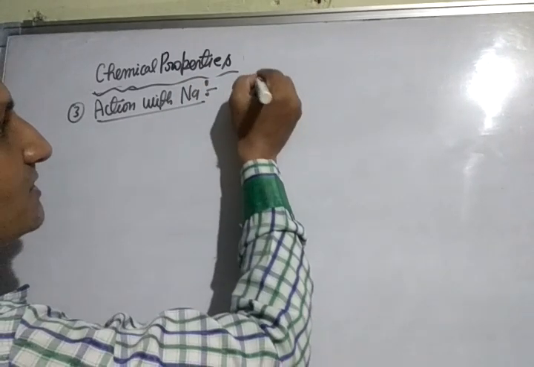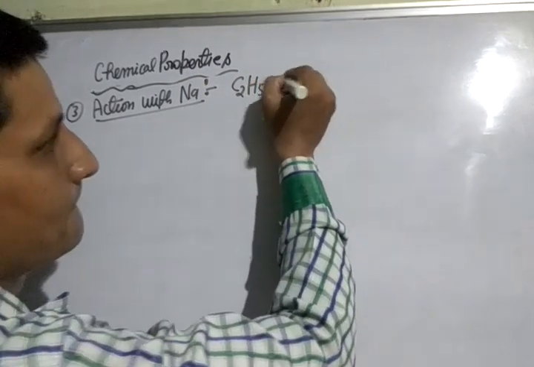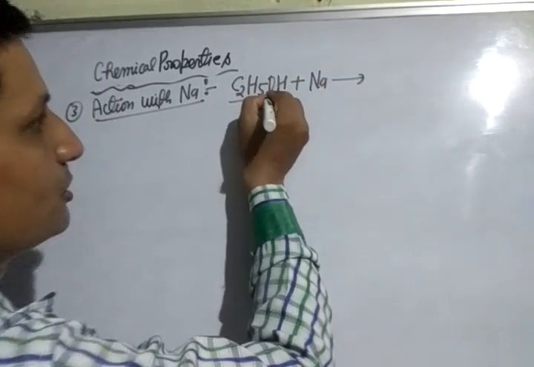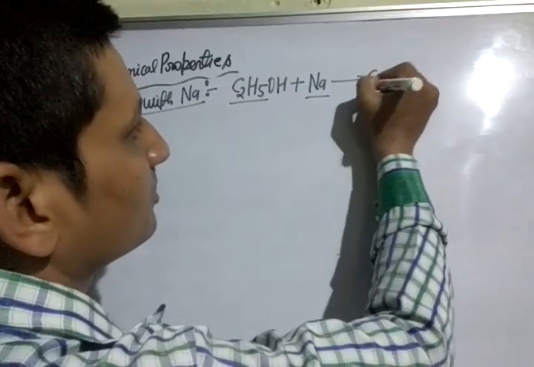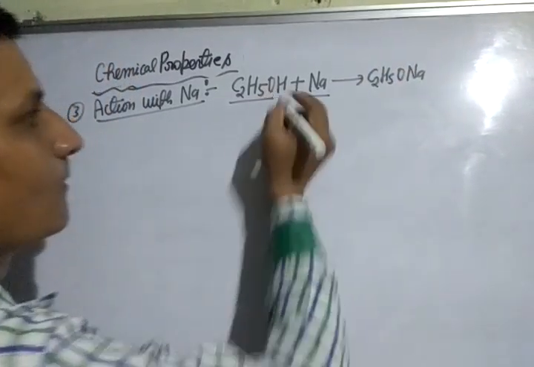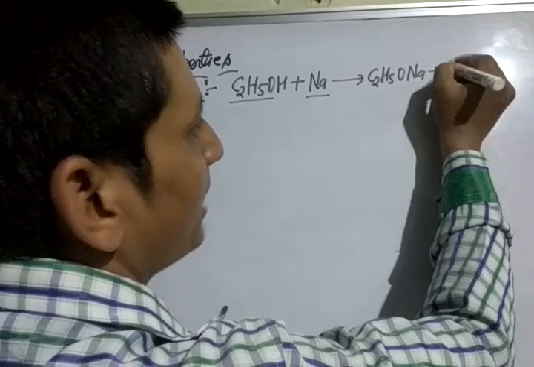Ethanol, C2H5OH, reacts with sodium metal to give C2H5ONa plus hydrogen gas.